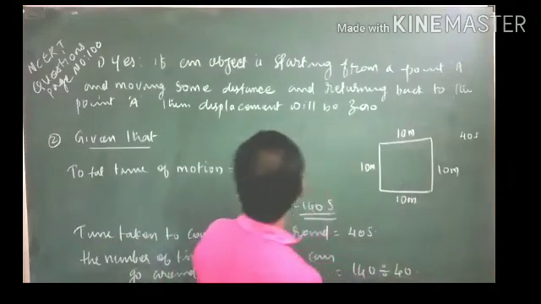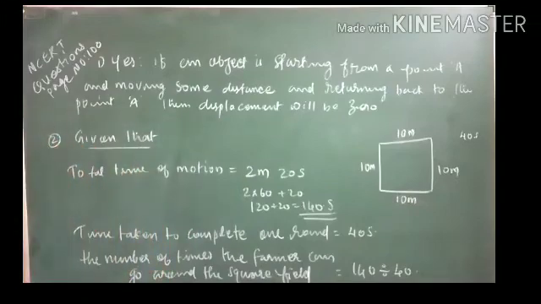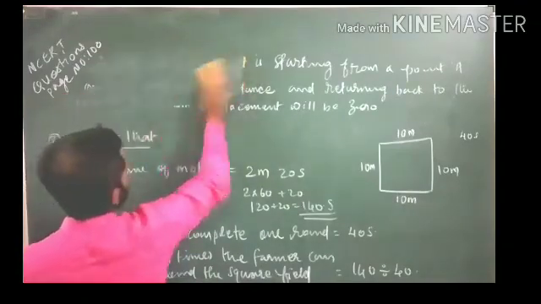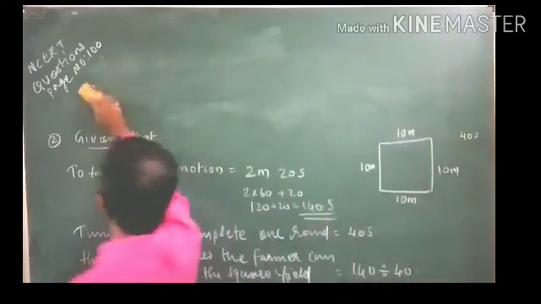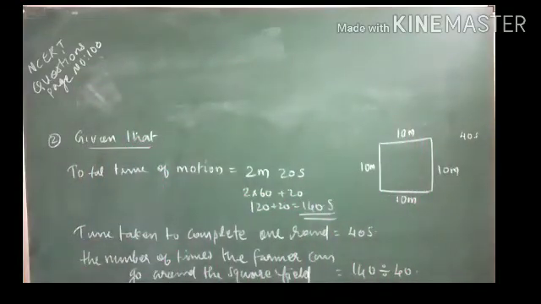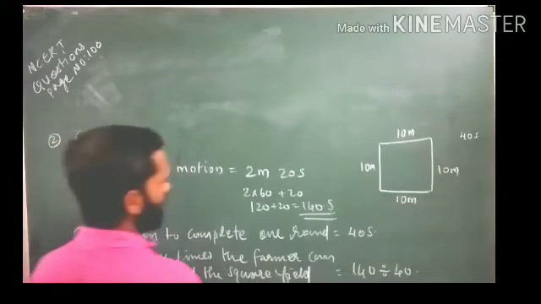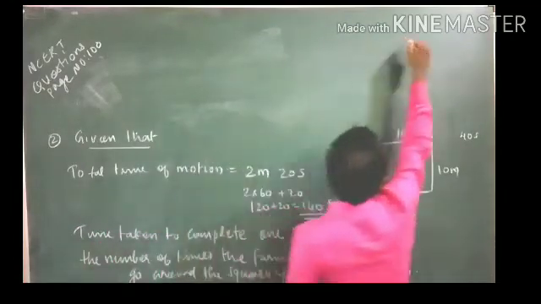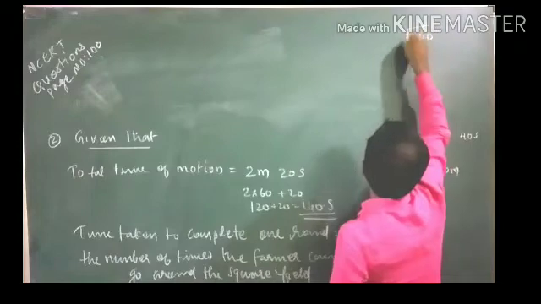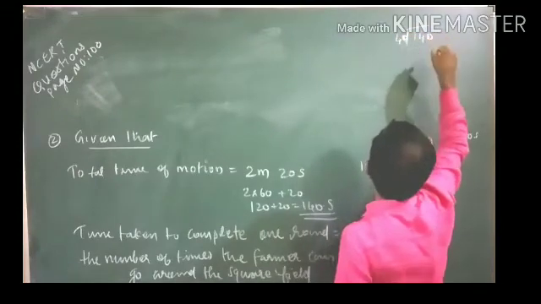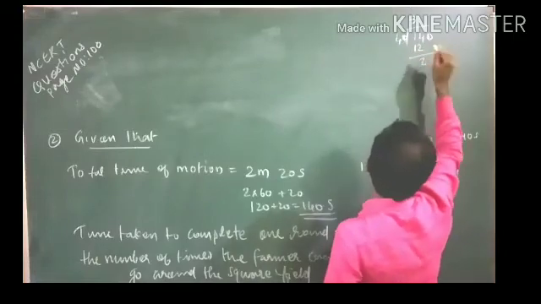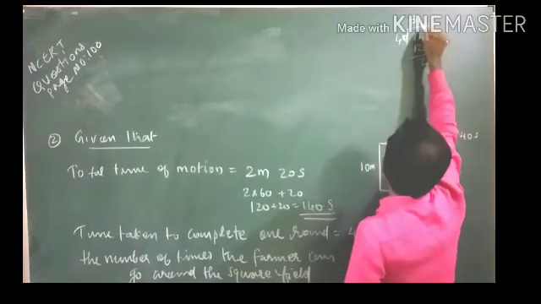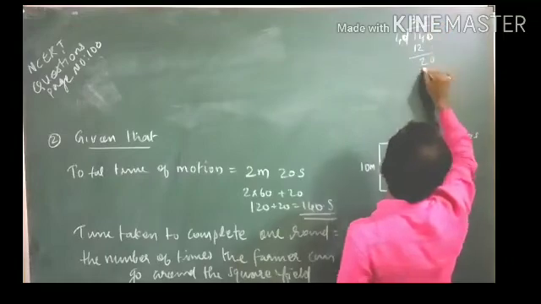Dividing 140 by 40, the zeros cancel. 3 into 4 is 12, 2 left, and then 5 into 4 is 20.